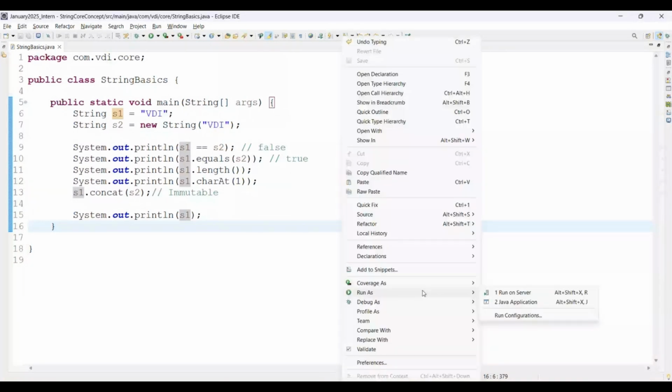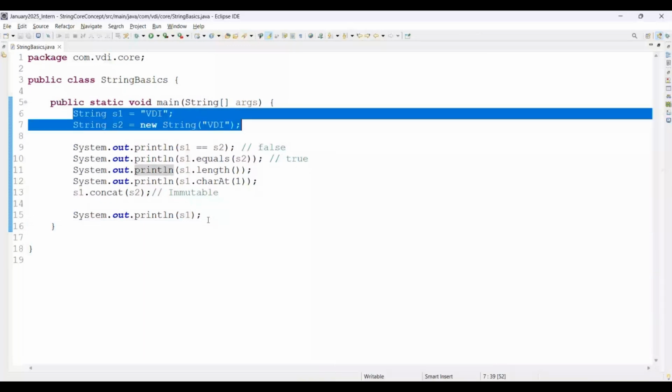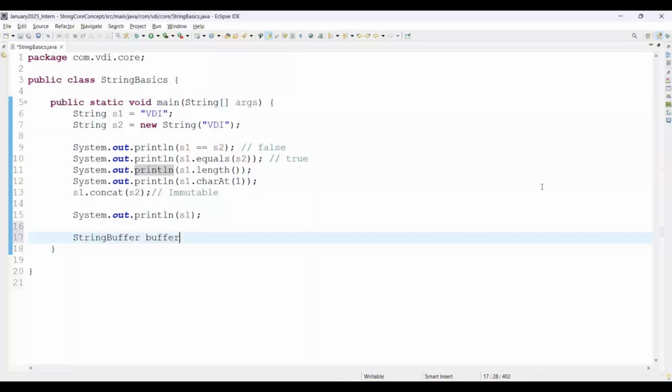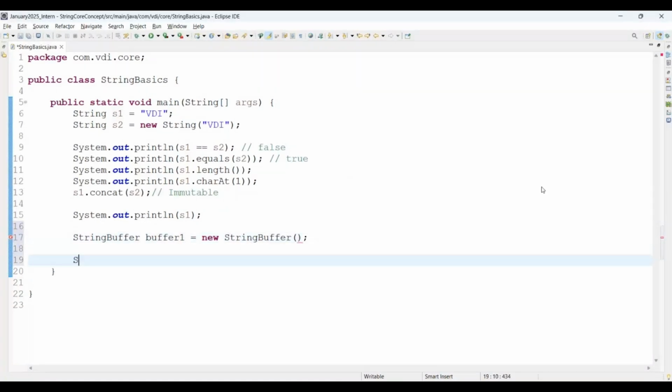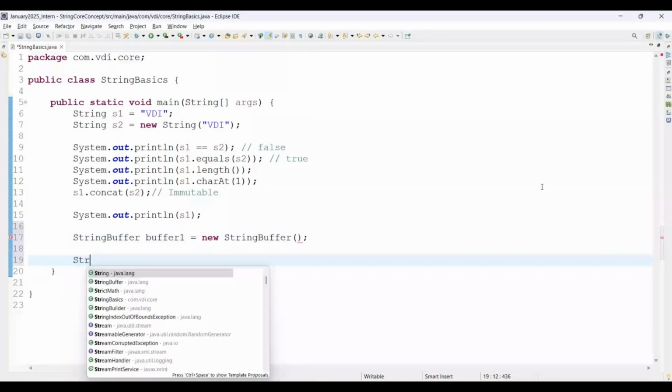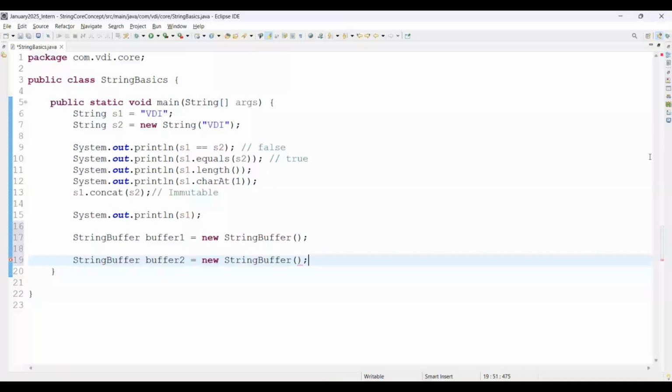But instead of string, if you are using StringBuffer and StringBuilder, right? I am creating a StringBuffer here, buffer1 equal to new StringBuffer. One more we are creating here, buffer2 equal to new StringBuffer, and here we are passing, you can say, full stack. I'm giving a somewhat different string.